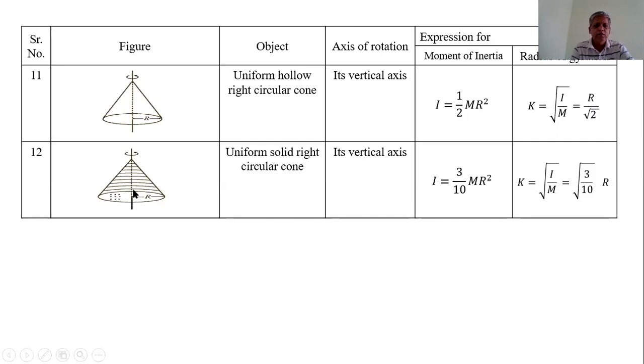Such a circular cone is called a solid circular cone, and the moment of inertia of this solid circular cone about its vertical axis is I = 3/10 Mr², where M is the mass of this cone and r is the larger radius of this cone. So its radius of gyration k = √(3/10) r.